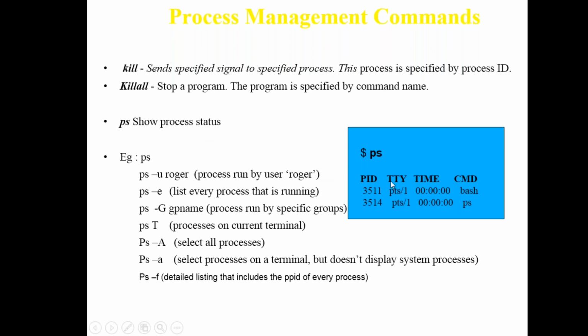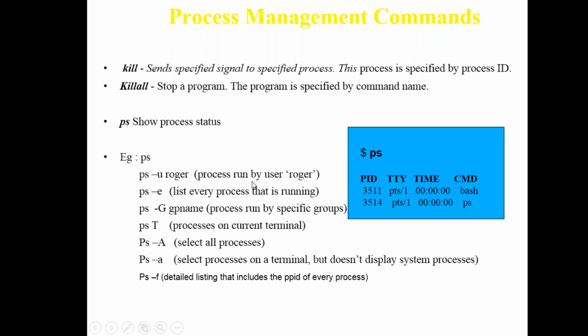PS stands for process status. It will show the PID, the terminal type, when the process started, and where the command is executed right now. So bash has already been running, and the PS. So there are two things which are running: one is your shell and one is your process.